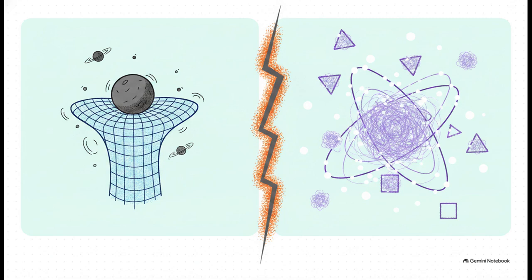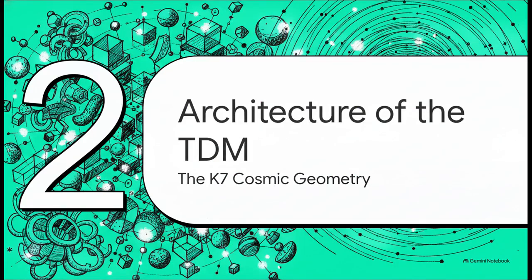But then, on the other side, we have quantum mechanics governing the micro-universe. This is a discrete, highly probabilistic realm. Particles have these abstract fractional spins, but the standard model doesn't actually give us a physical or geometric catalyst for why those spins exist. The author of this paper argues that this huge disconnect, combined with the fact that we just can't seem to find dark matter, means we desperately need a completely new paradigm. Moving to part 2, architecture of the TDM, the K7 cosmic geometry.